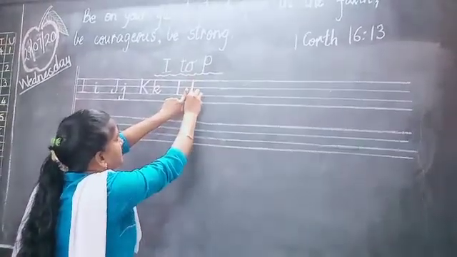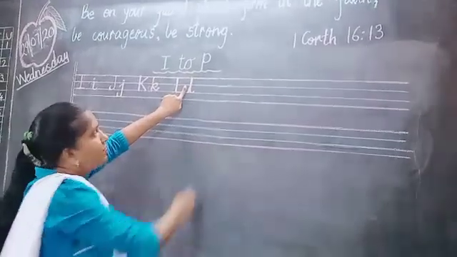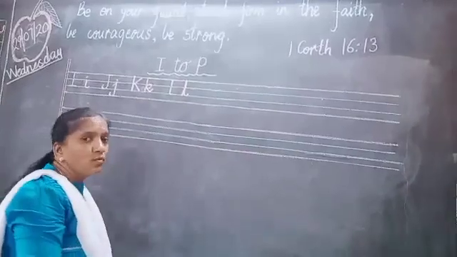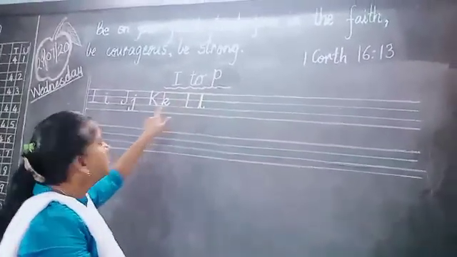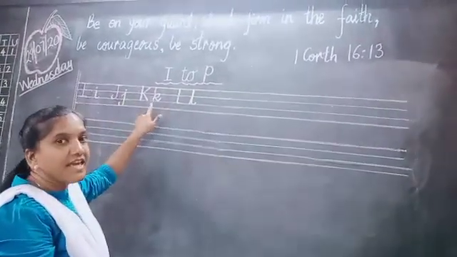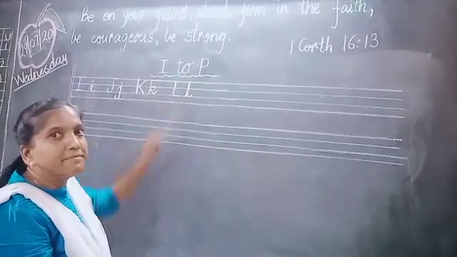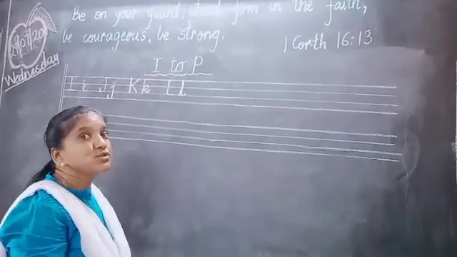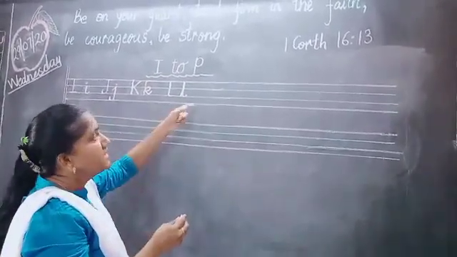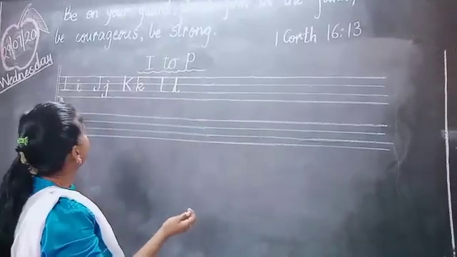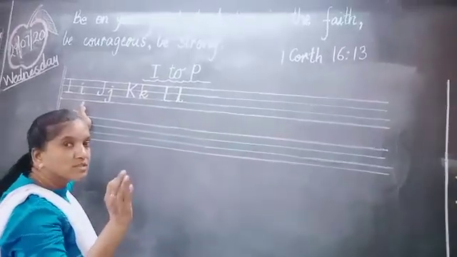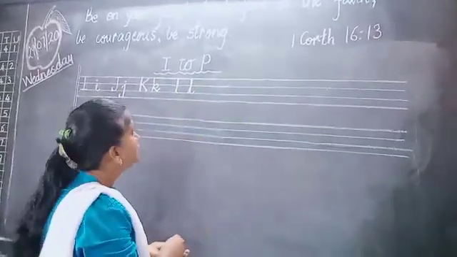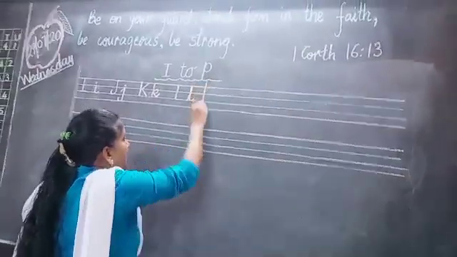Like this, from first red line to second blue line. Okay, then what comes after L? I, J, K, L, M. So I am going to write M letter. So you have to copy these letters. First, on your book's first page, you have to write these four letters, and then on the next page you have to write other letters.